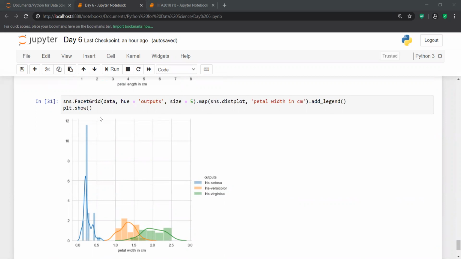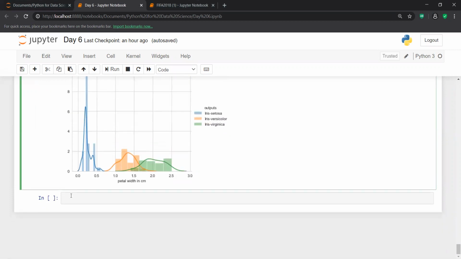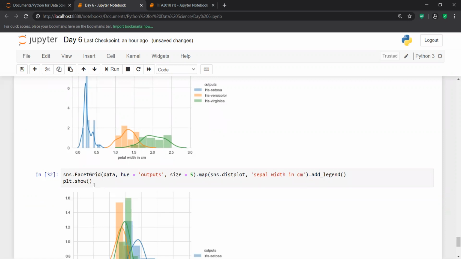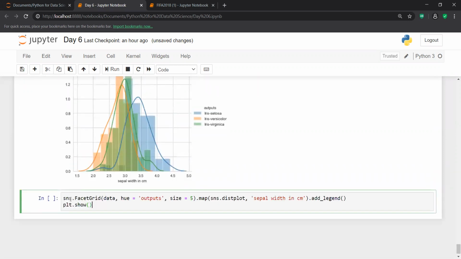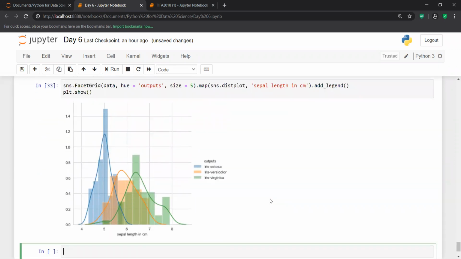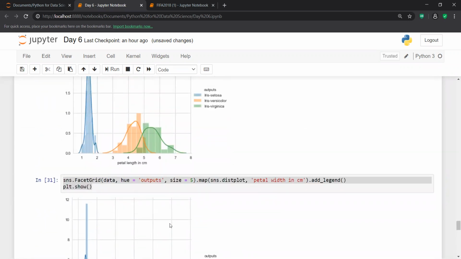Now, if I check this with sepal length and sepal width, there is huge overlapping. Inside sepal length, this overlapping is lesser in comparison to sepal width.